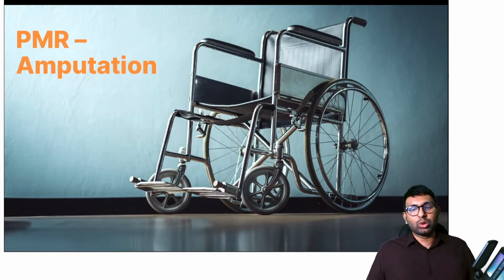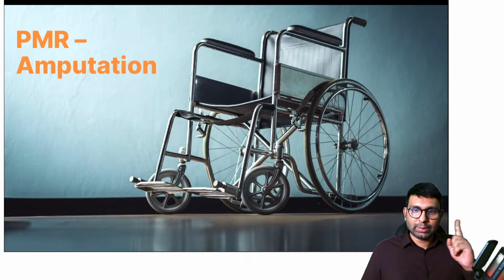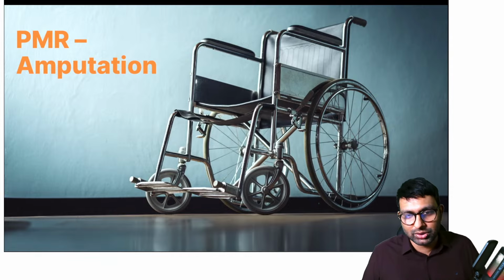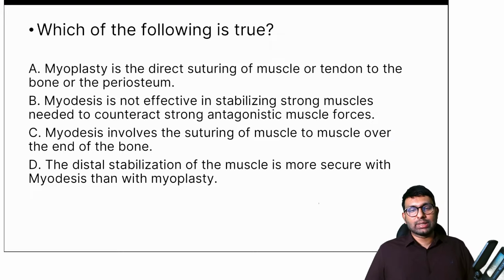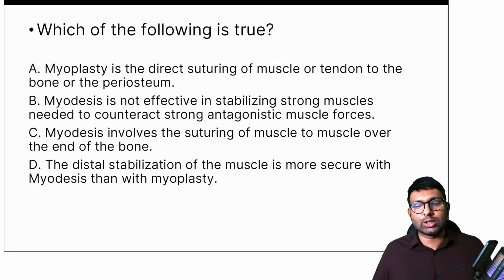Now let's go back to PMR. Let's talk about amputation. In PMR, let's talk about amputation. Mainly 2 principles. One is principle of amputation. Next is orthosis and prosthesis. These are the 2 chapters that I want to cover. Mainly first, let's talk about principles of amputation. So look at this question here.